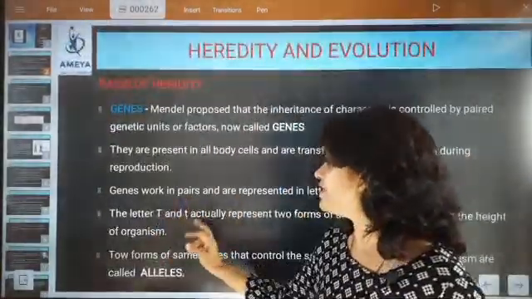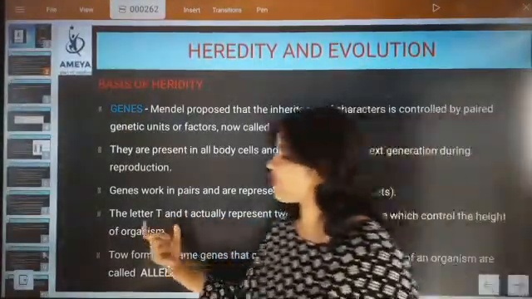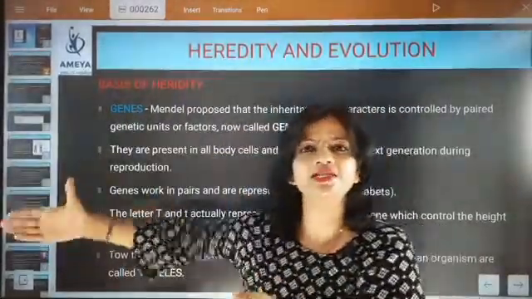The letters T and t represent two forms of the same gene which control the height of the organism. I hope you are understanding the point.